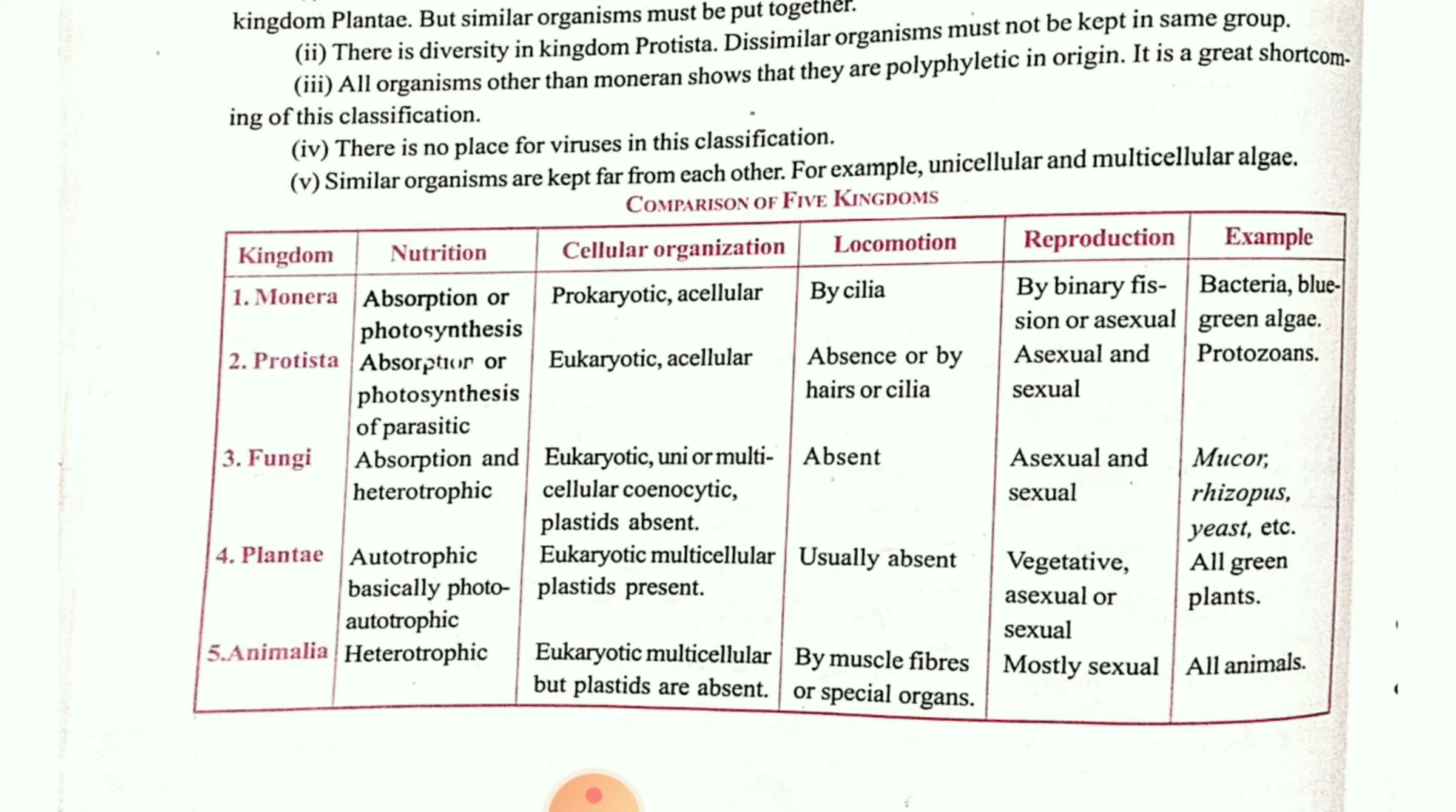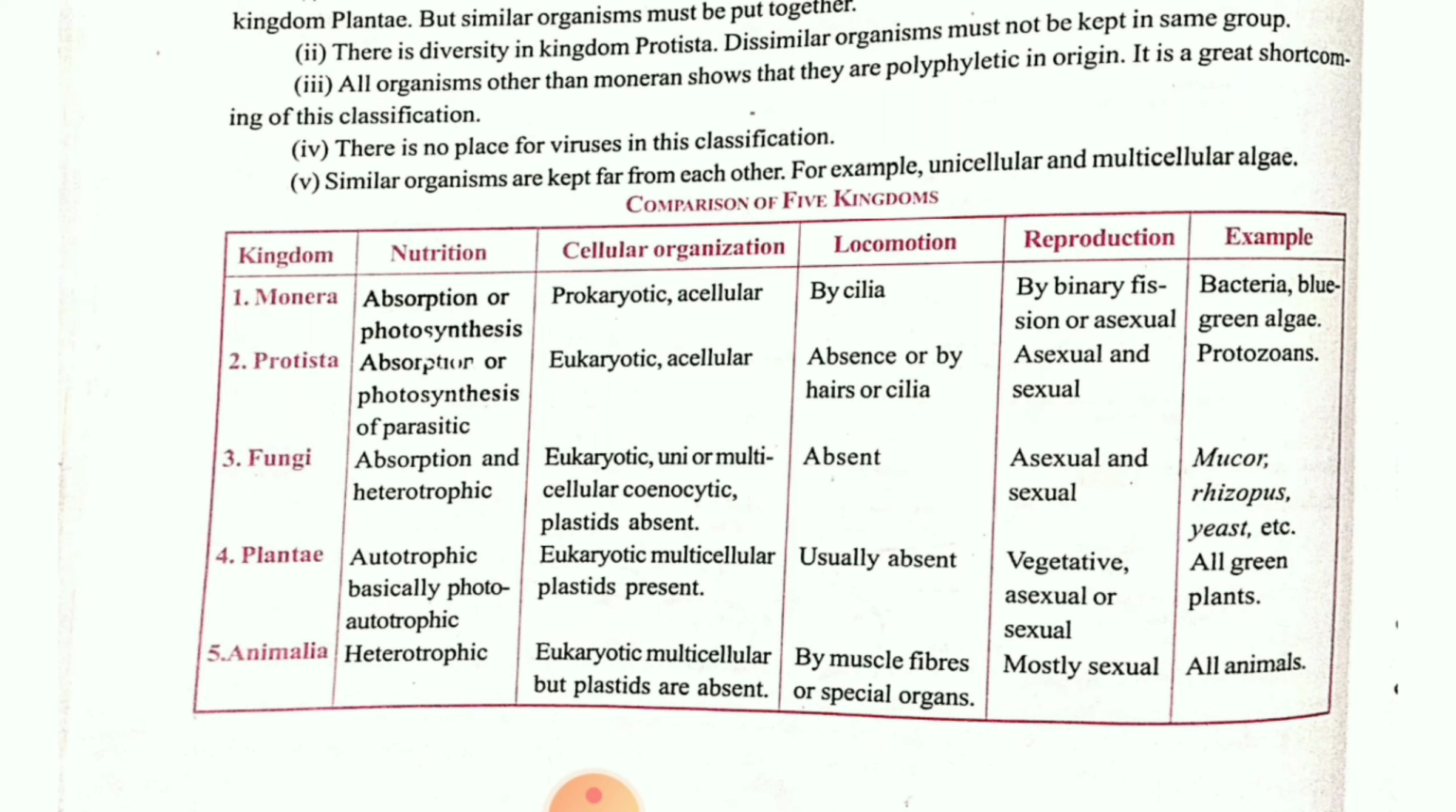Then when we talk about the reproduction of Monera, Monera will show binary fission and asexual as well as sexual reproduction. Monera will show only the asexual. But when we talk about the Protista, they will show both types of reproduction. Fungi will also show both types of reproduction. Plantae, vegetative, asexual and sexual. And Animalia, children, generally show sexual reproduction.